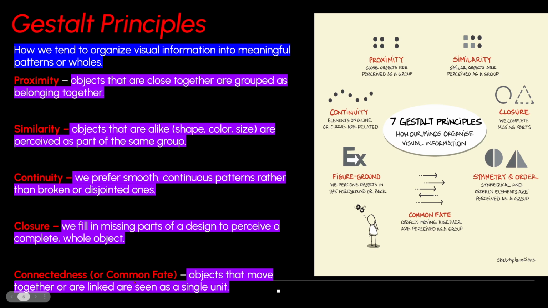Now this last one is connectedness and common fate. This idea just means that objects that move together we see as being in the same group. So if you look here, we have 1, 2, 3, 4 arrows going to the right. We consider these all going the same direction, so we consider these group 1. Now this arrow going to the left is going by itself in a separate direction. We'd consider that its own group. So basically these 4 going to the right are a group, and this one going to the left is a group. Basically, if objects are moving the same direction, we group them together.